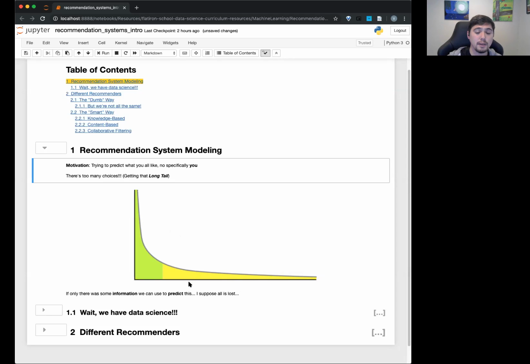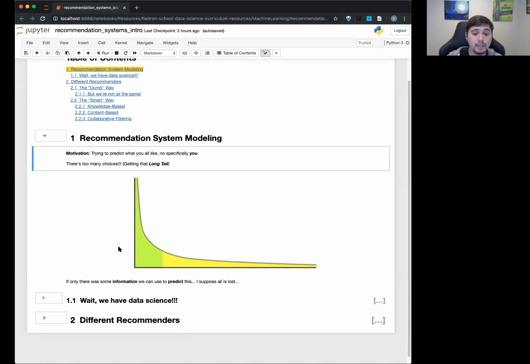That's one big reason why Netflix did really well when they started, if you remember, before they did streaming, when they just mailed DVDs to people. So there's a little motivation for why recommendation systems are a huge deal now. It's not just about getting the most popular things. It's also about finding the exact thing that you would really like to watch or listen to. Think of Spotify, Netflix, YouTube, or even Google when you search for things: what's the thing you're really trying to find here?